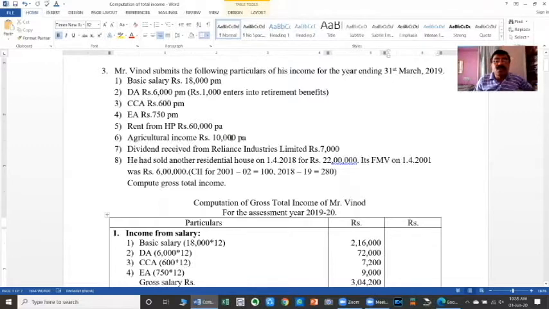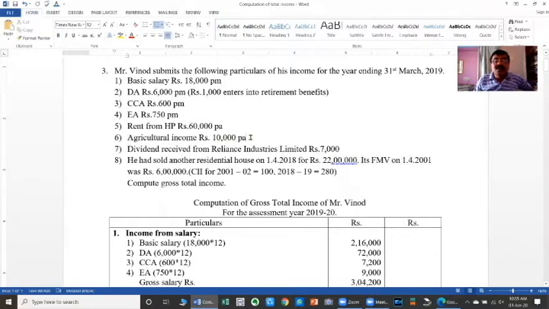So agricultural income is given, but where it is earned is not given. Hence we have to assume that the agricultural income is earned in India. Therefore, agricultural income in India is completely exempted from tax under Section 10.